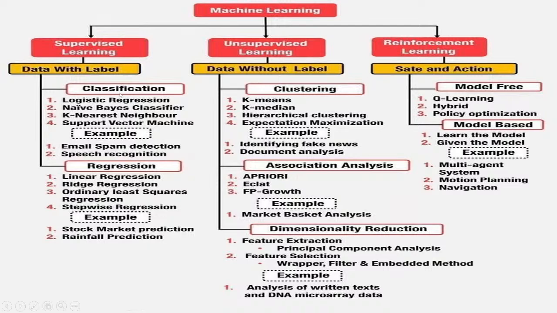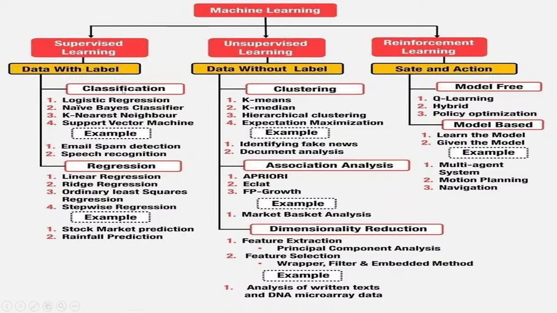First of all, supervised learning is data with labels. Supervised machine learning has data with labels. Unsupervised machine learning is data without labels. And reinforcement learning is about state and action. You can also get classification and regression. Supervised machine learning is mainly classification, and it is also able to do regression.